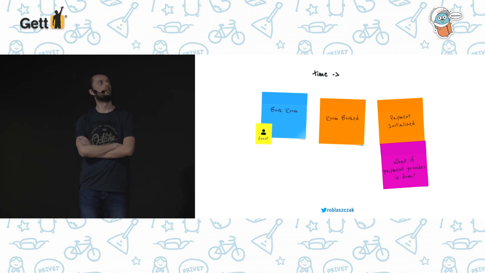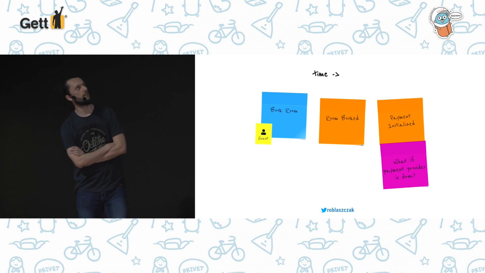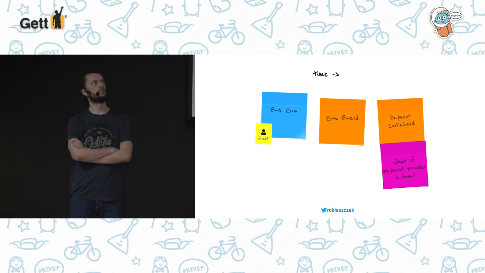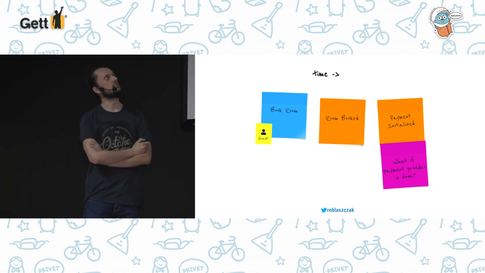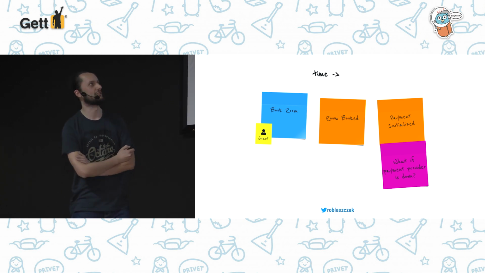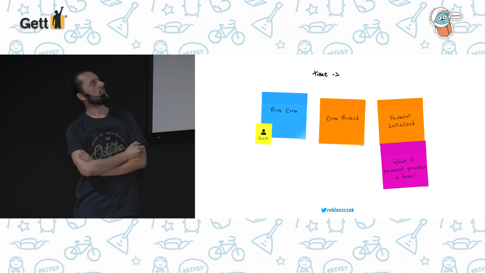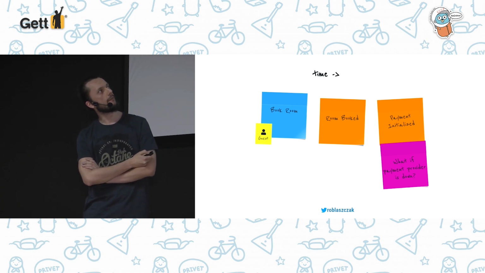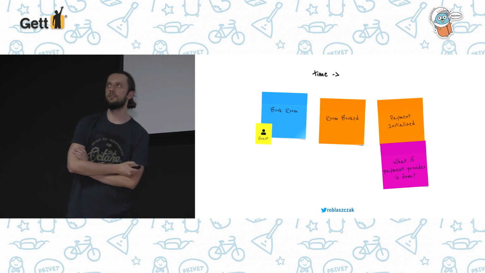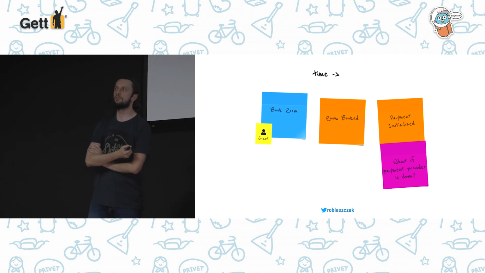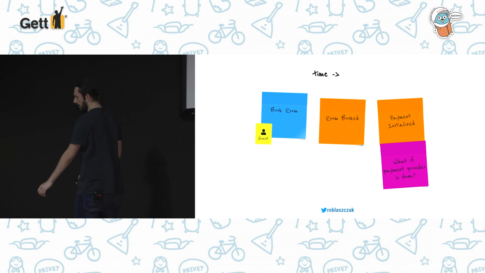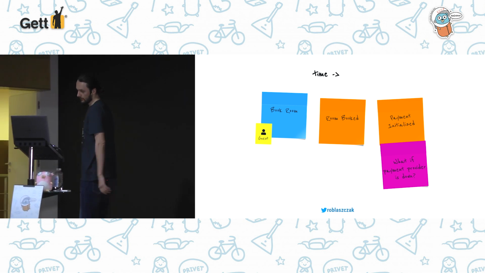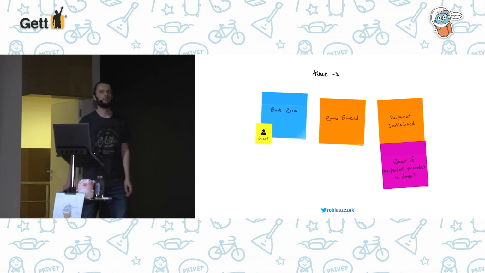Maybe some of you may know the technique event storming, and I will not talk about this method today, but it's really useful for visualizing the flow. So at the beginning, some guest may book a room, and after a room is booked, you can initialize payment, and this initialization can be made on some external service. And during this event storming, one of the junior developers asked a really good question.